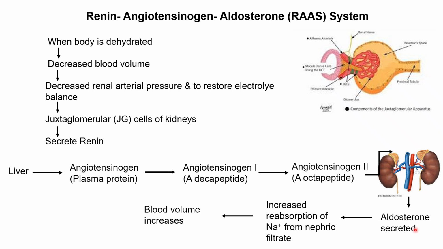Now, this aldosterone increases the reabsorption of sodium ions from the nephric filtrate. Its receptors are in the DCT, so there the sodium ion gets reabsorbed into the interstitial fluid, and the blood volume increases, right? So this is how, by two systems, by secretion of the antidiuretic hormone, and by the renin-angiotensin and aldosterone system, the body tends to maintain the water and salt balance in higher vertebrates, the birds and the mammals.